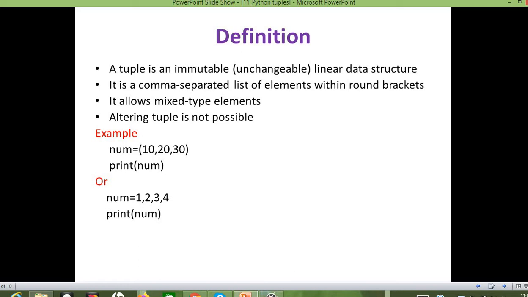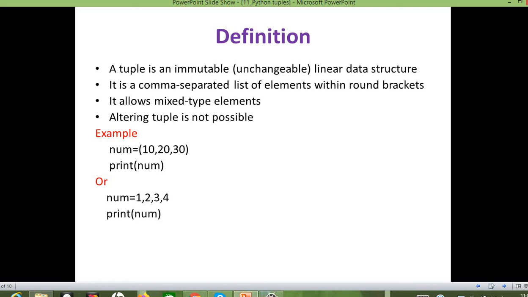So, in the last video, we discussed strings, right? Similar to strings, we have a tuple. Your tuple is immutable, right? Which means we cannot change it. Once we create a tuple, it cannot be changed.